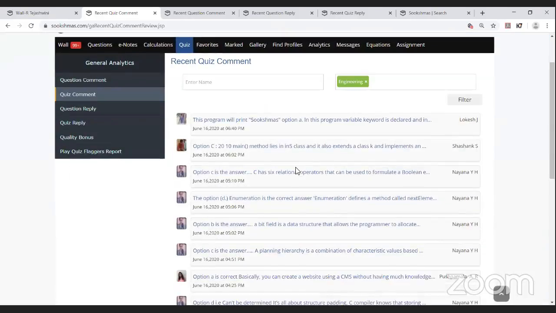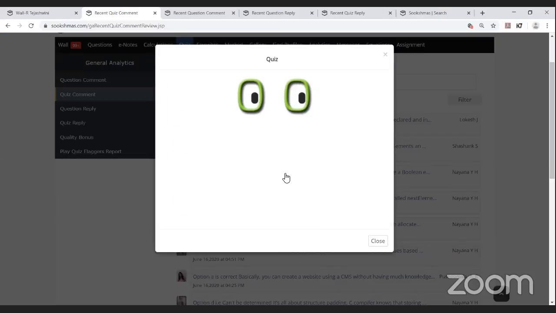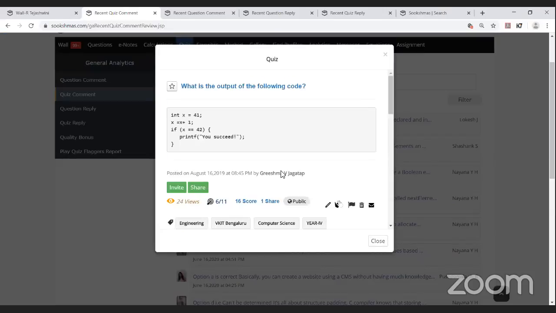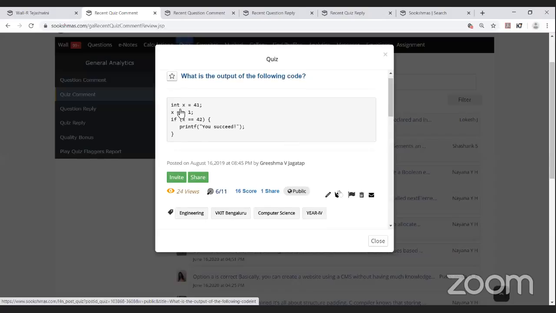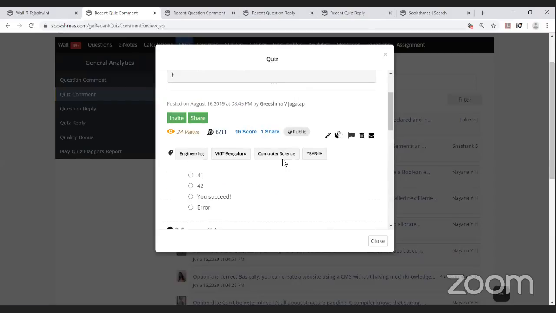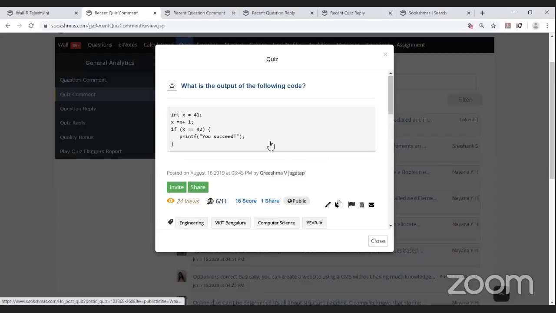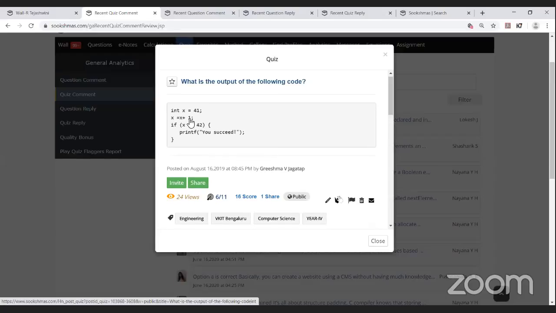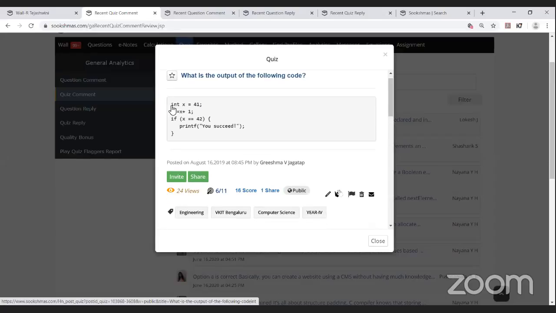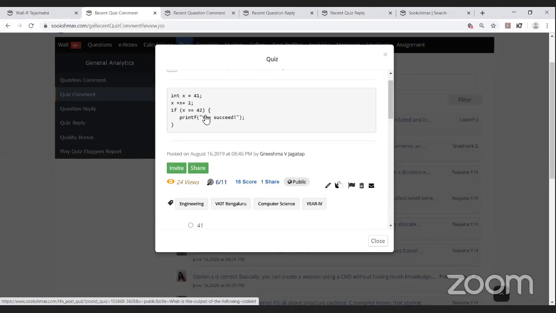Okay, and the next comment is by Naina YH. It's a question by Grishma V Jagata, asking: what is the output of the following code? The subject tag is not mentioned in our question, but basically it's C code. int x is equal to 41 is initialized, and x is equal to x plus 1. If x is equal to 42, she's trying to print You succeed.